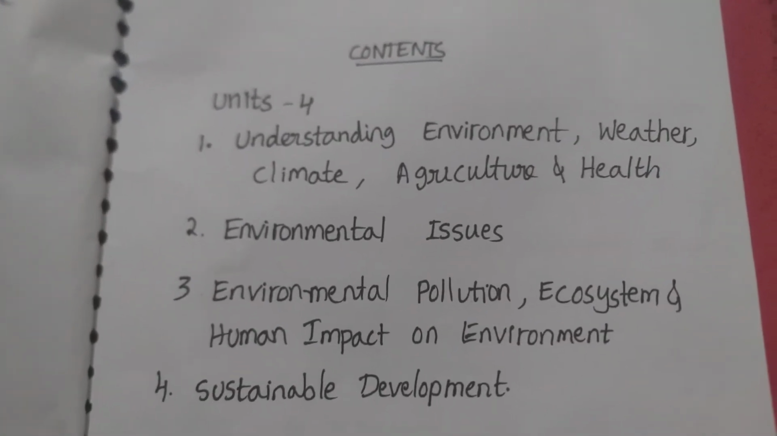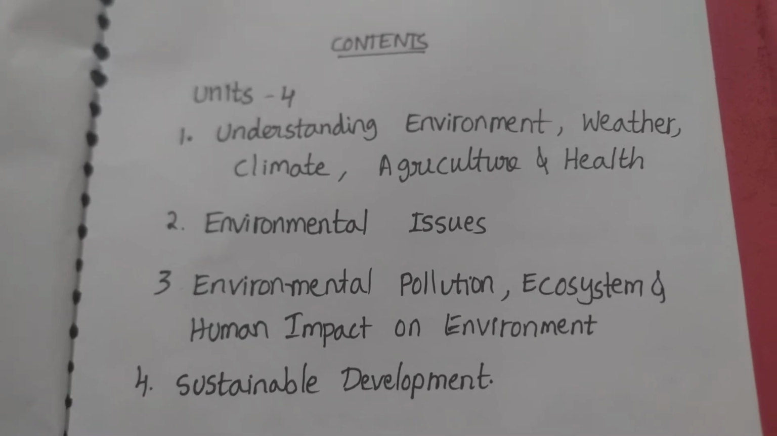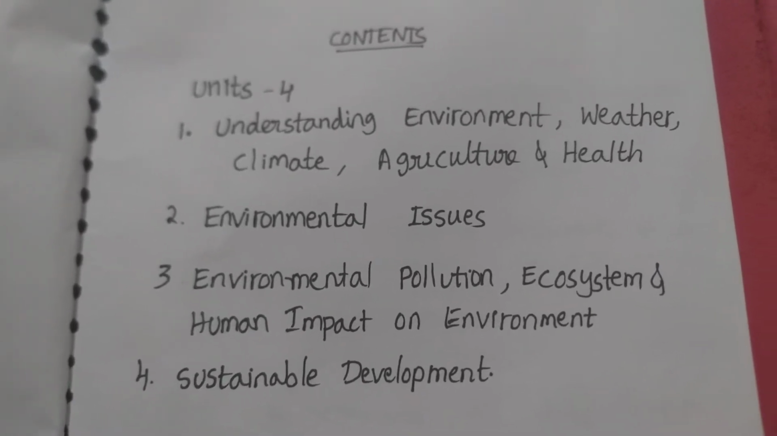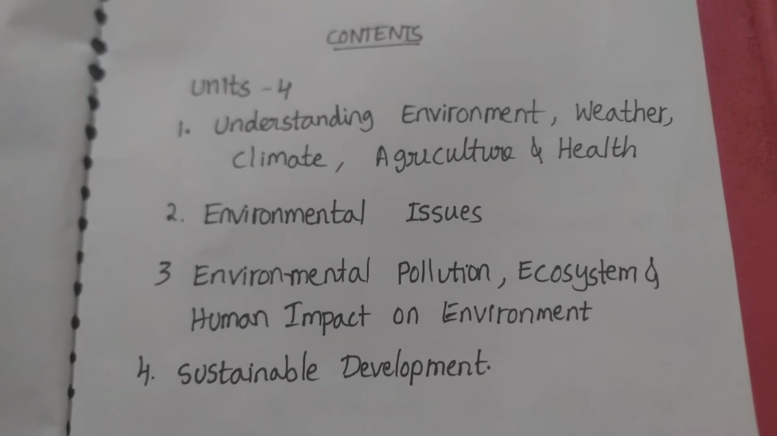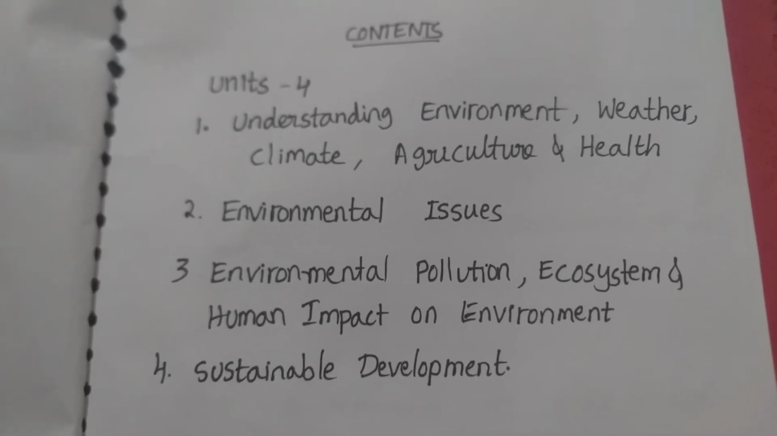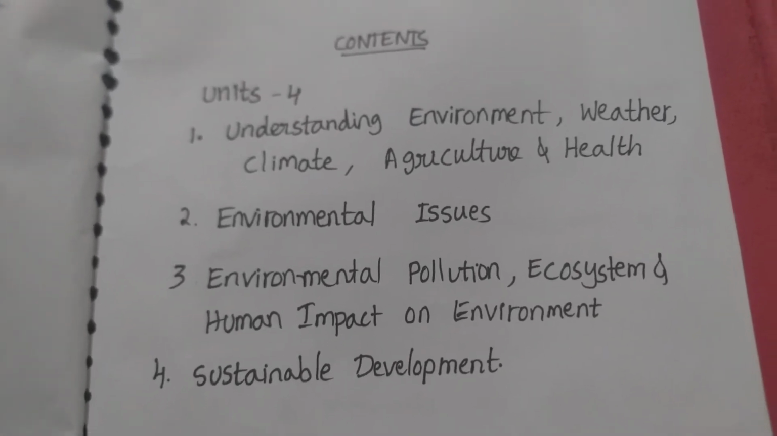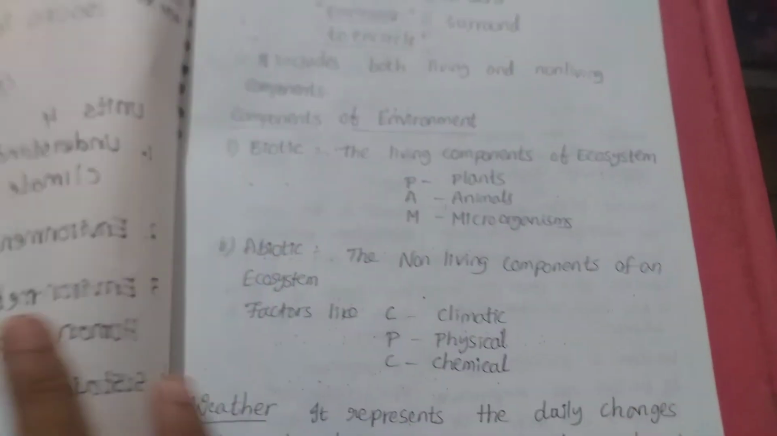First unit: understanding environment, weather, climate, agriculture and health. Second unit: environmental issues. Third unit: environmental pollution, ecosystem and human impact on environment. And fourth unit: sustainable development.